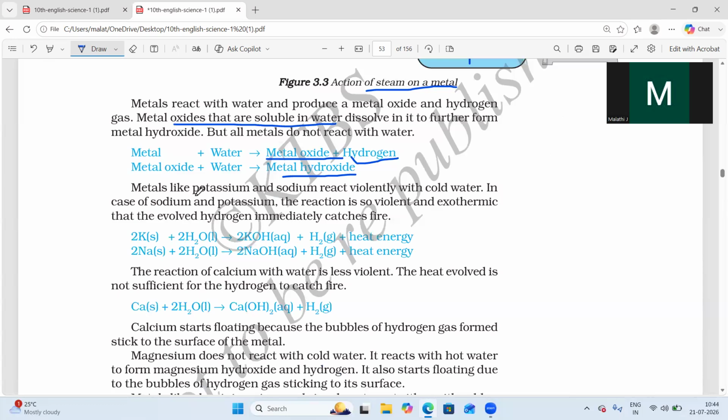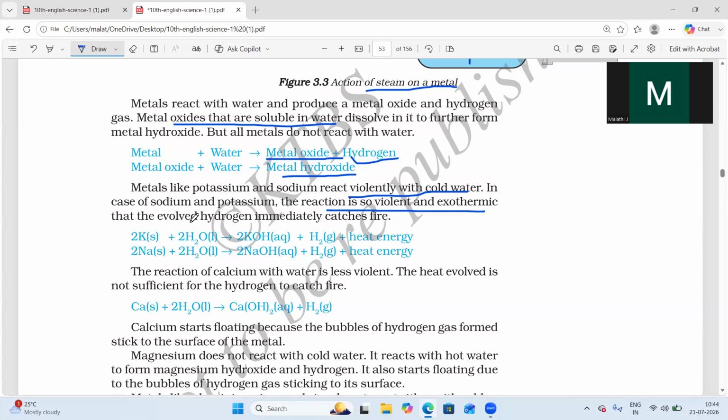Metals like potassium and sodium, we know, react vigorously even with cold water. Last class we studied that this is why we store potassium and sodium in kerosene, to avoid this violent reaction with air or water. The reaction is violent and also exothermic.